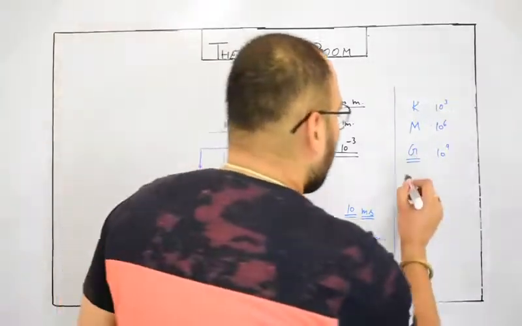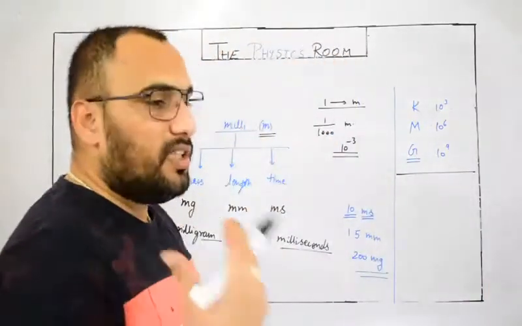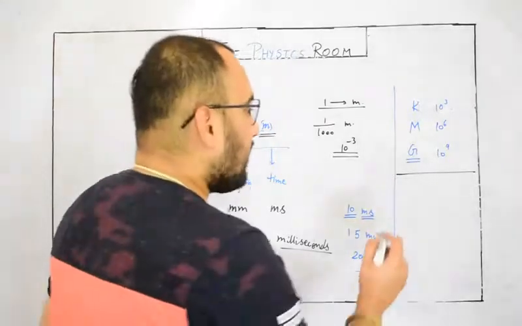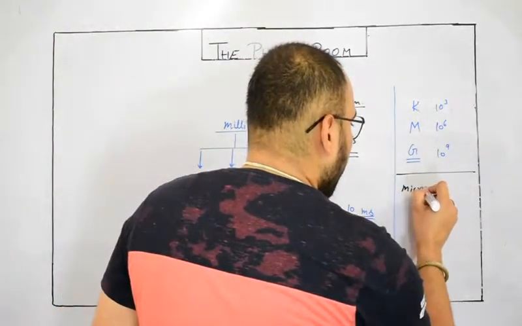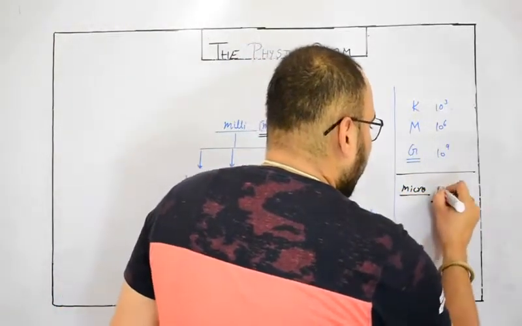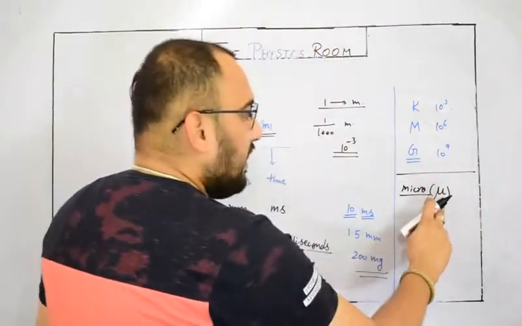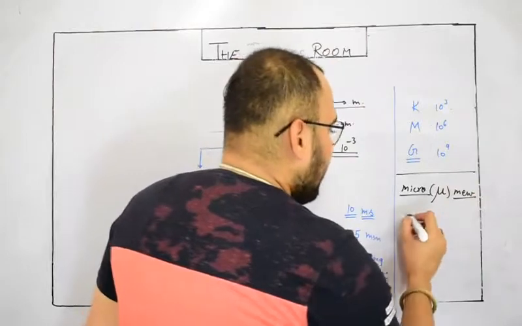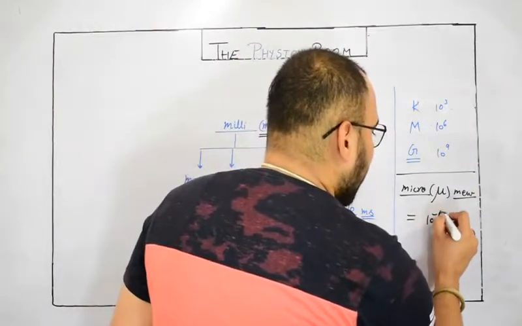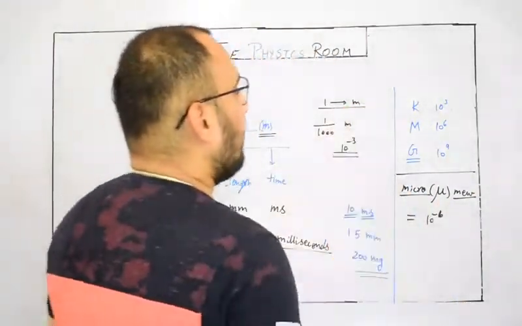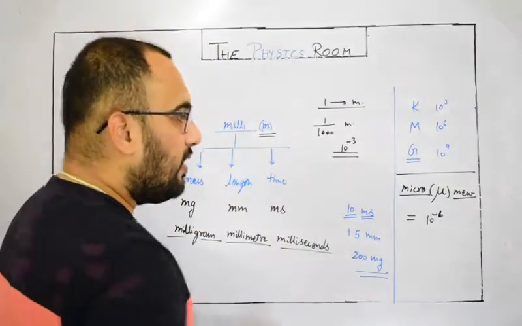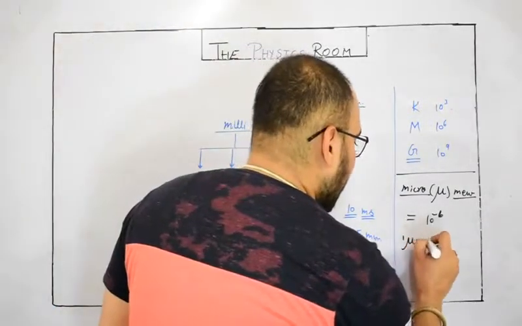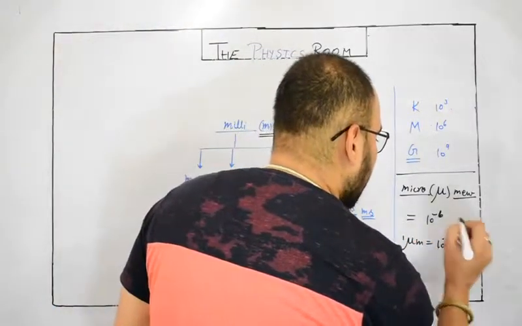I will introduce some important smaller prefixes, like micro. Micro is represented by the symbol mu, pronounced M-E-W, and it is 10 to the power minus 6 fraction of 1, say a meter for length. So 1 micrometer is 10 to the power minus 6 meter.